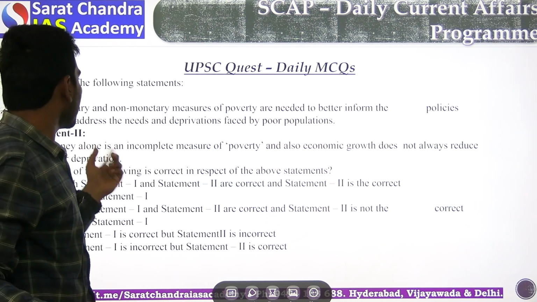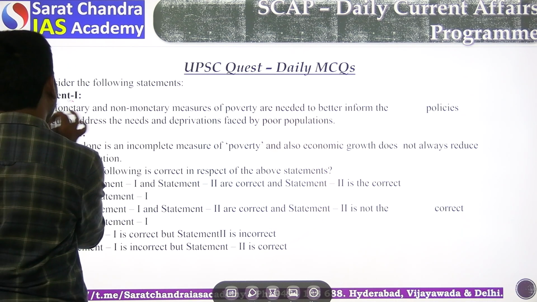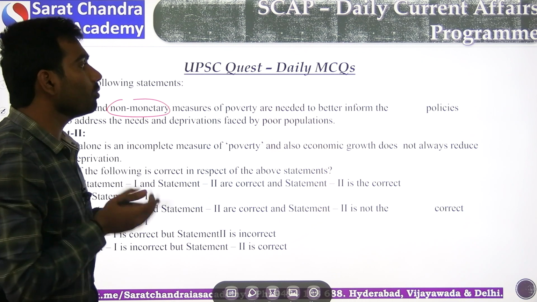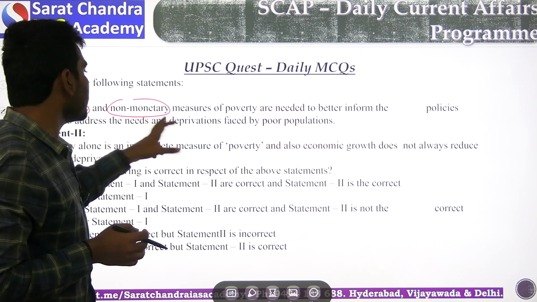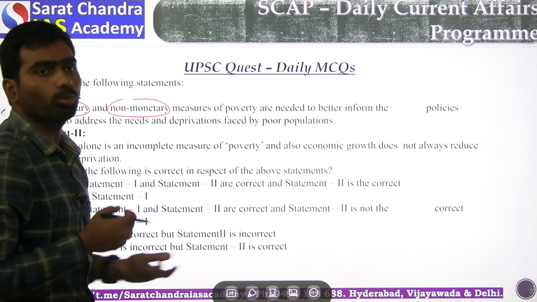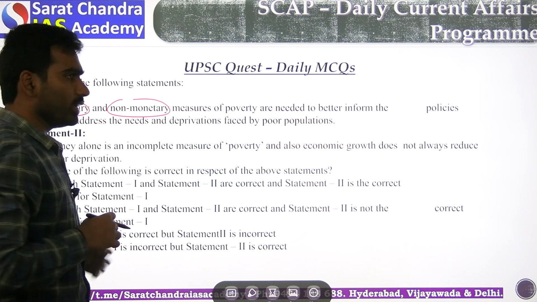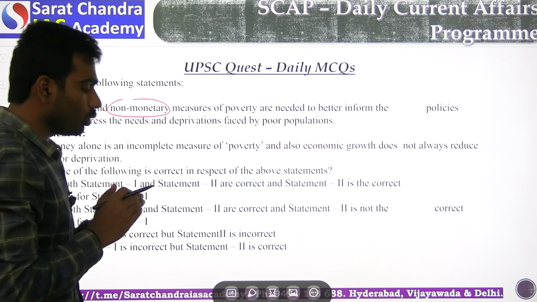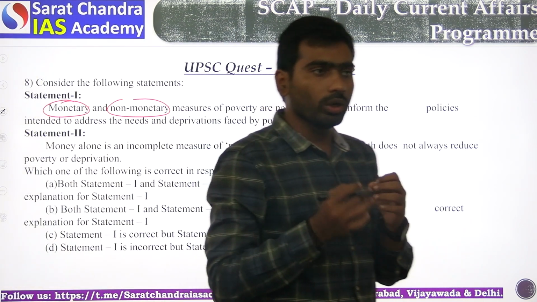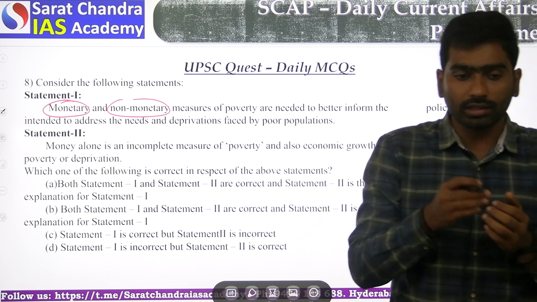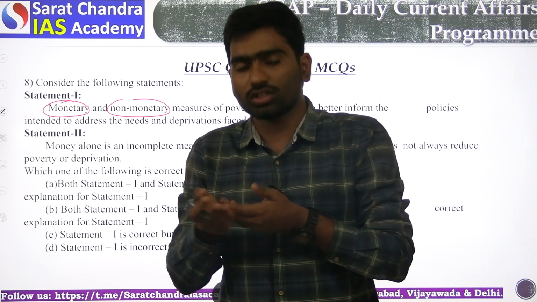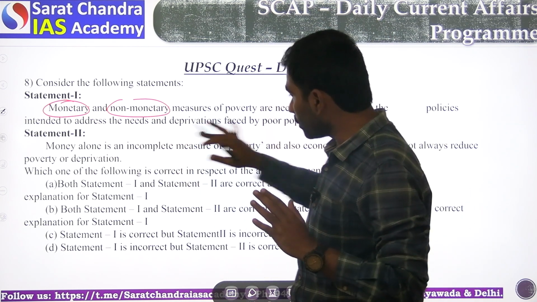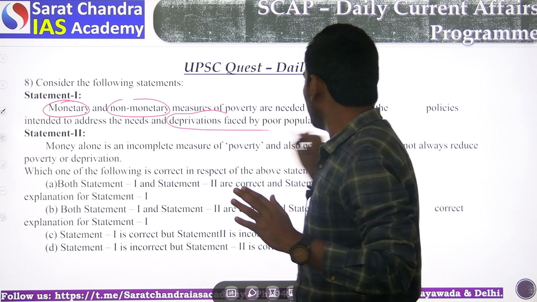Next, consider the following statement: monetary and non-monetary measures of poverty are needed to better inform the policies intended to address the needs and the deprivations faced by poor populations. Yes, this statement is correct because if you want to remove any person from poverty, you need to give money, monetary measures. At the same time, you need to provide some social infrastructure. Monetary and non-monetary measures are both needed to remove deprivations faced by the poor population.